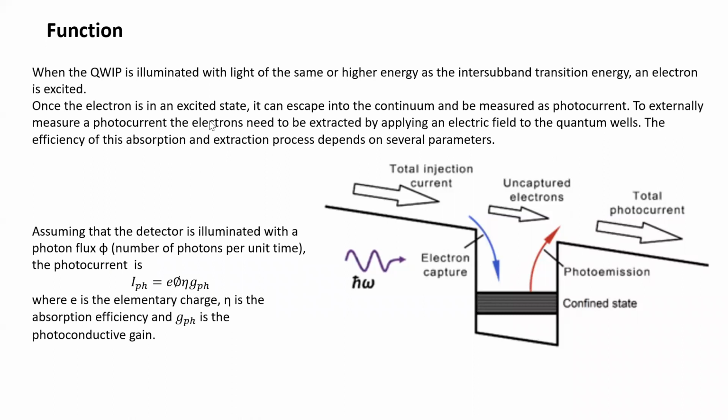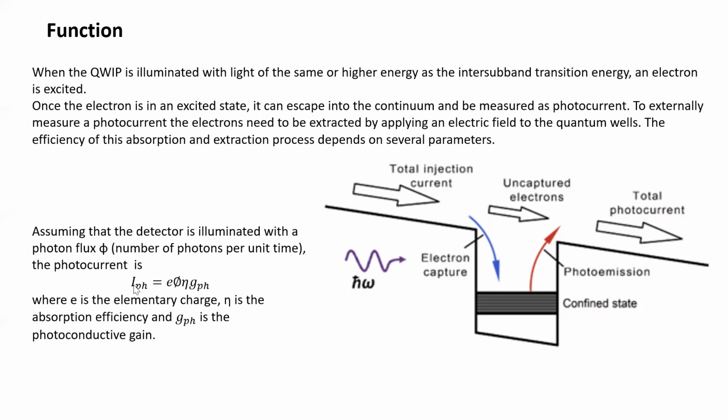In simple language, if IR light is incident on the semiconductor material, electrons get excited to the higher energy state and will be added to the total current. Total photocurrent will increase when more and more electrons are captured.